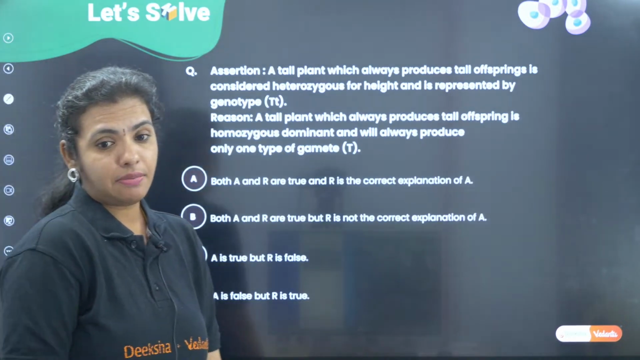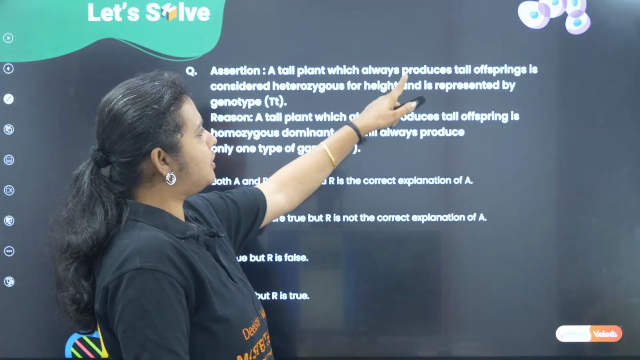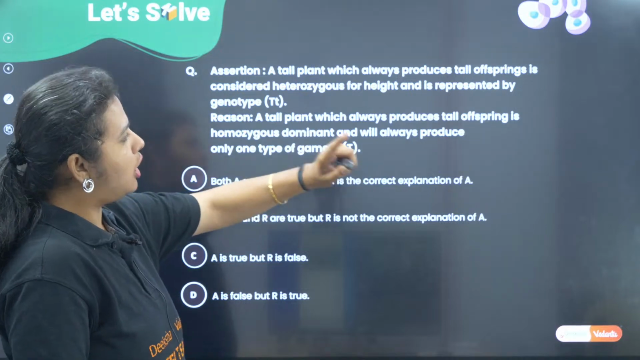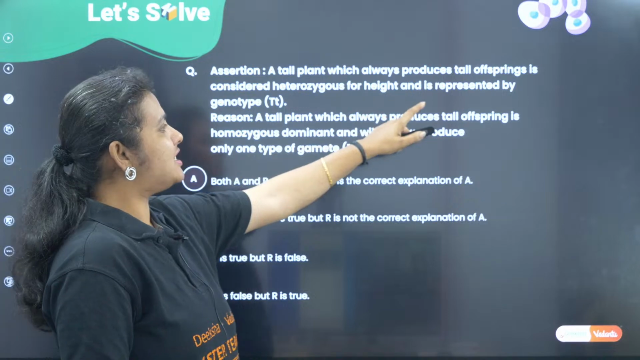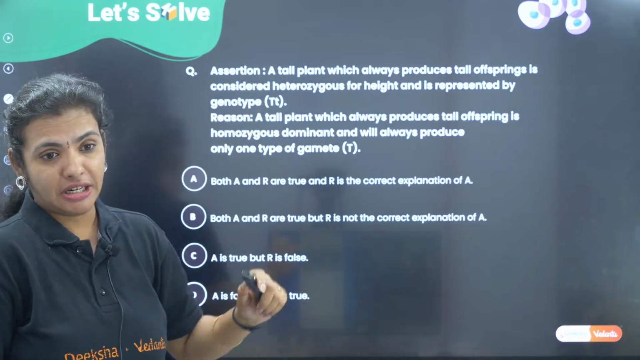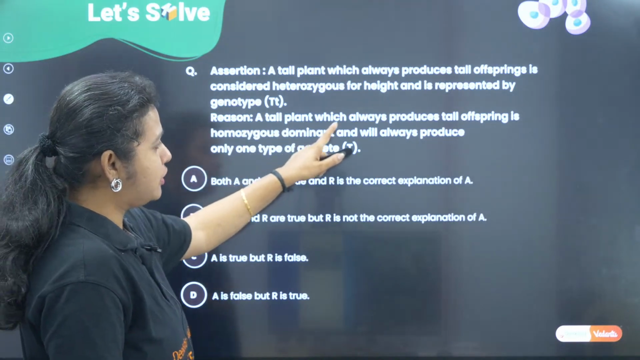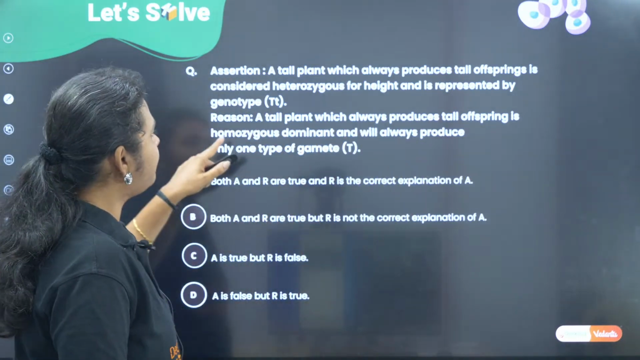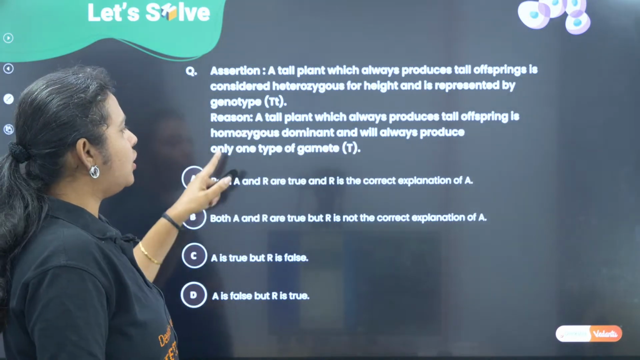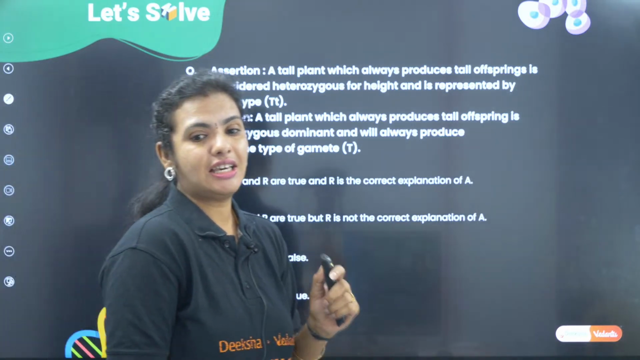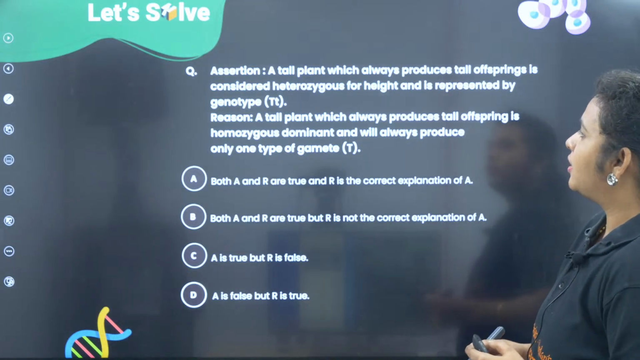Okay, so we'll look at some assertion and reason questions. Assertion says a tall plant which always produces tall offspring is considered heterozygous for height and is represented by genotype capital T, small t. Reason says a tall plant which always produces tall offspring is homozygous dominant and will always produce only one type of gamete, which is capital T. Okay, Pushpa has given the answer. Very good.